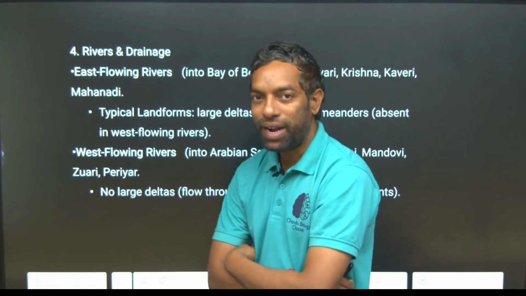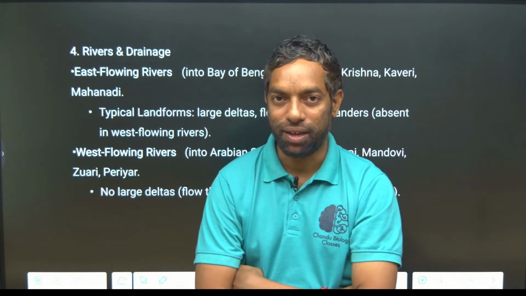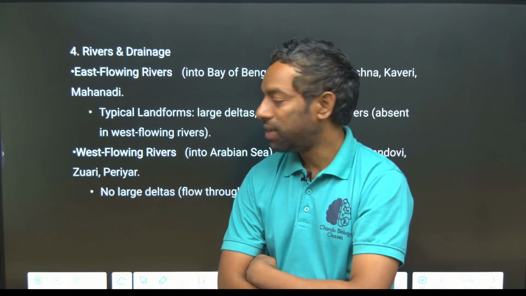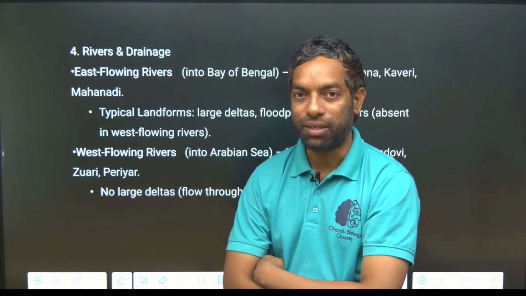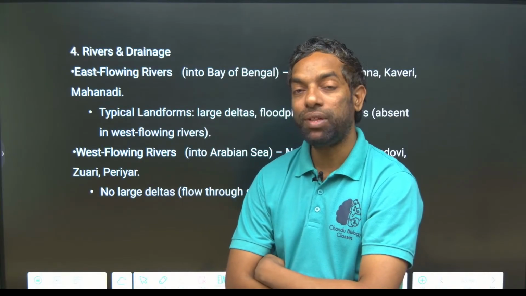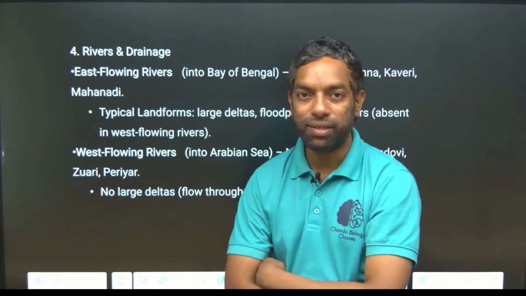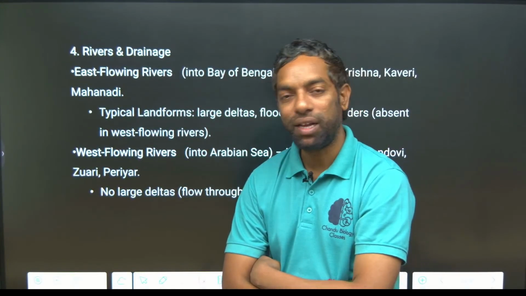There are no deltas formed because of the narrow stretch of coastal area. On the west side there are no deltas, but on the east side perennial rivers can create a delta. These are plateau rivers, they don't create deltas that much. They can create them, but the Sundarban delta is the world's largest delta, created by the Ganga and Brahmaputra.